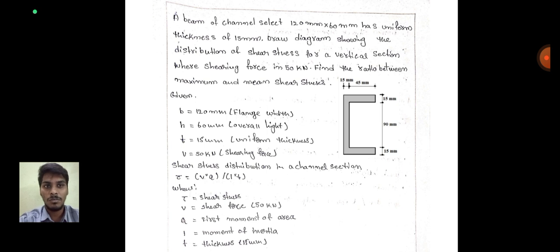Tau is equal to V into Q divided by I into T, where tau is the shear stress, V is the shear force of 50 kilonewtons, Q is the first moment of area, I is the moment of inertia, and T is the thickness, the given 50 mm.